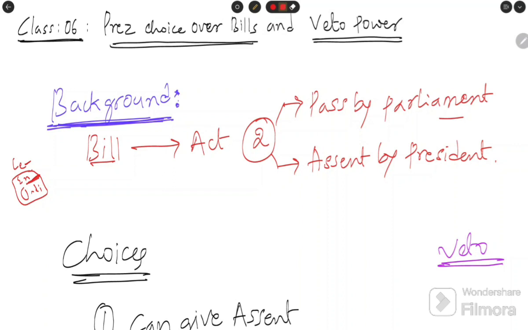For example, for the judiciary to pass any verdict or give any judgment, it needs a base, a content from the laws. For example, the IPC, which is now replaced by the Bharatiya Nyaya Sanhita. Whatever is in force, the judiciary uses that code. The IPC is a law passed by the legislature. The law is very essential for the other two organs to function. The Constitution itself is one of the laws.